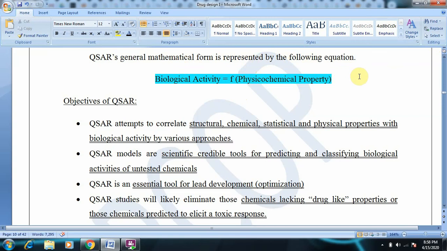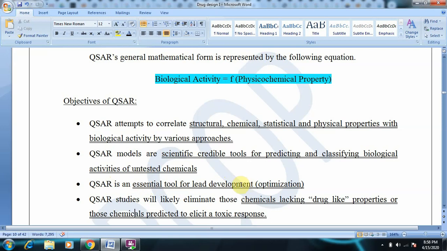So according to these rules, we can classify or predict the activities of new molecules. We can predict the biological activity of untested chemicals or new chemicals, one and the same. First, QSAR tries to correlate structural, chemical, statistical and physical properties with biological activity. Another thing is, these QSAR models will help in predicting the biological activity of untested molecules.